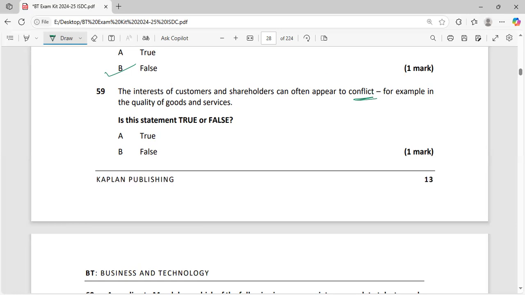So management does not want to increase the selling price. If they are not increasing the selling price right now, but they are increasing the quality of product or service by increasing the cost, it can hurt the profitability of the company in the short term. So it will be unacceptable for the shareholders that there must be a reduction in profitability due to an increase in quality of a product or service. So this statement is true.